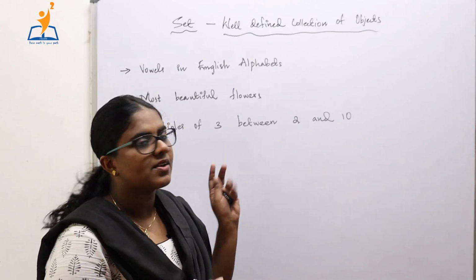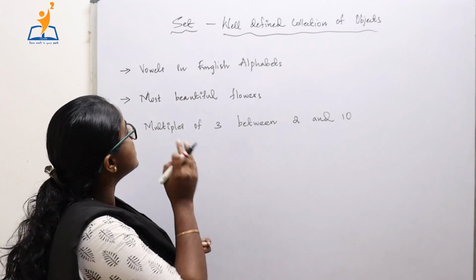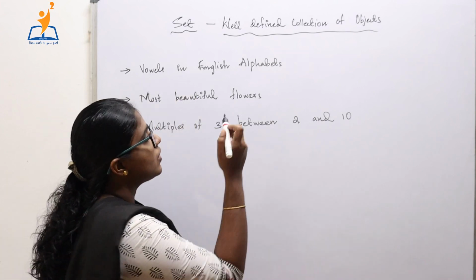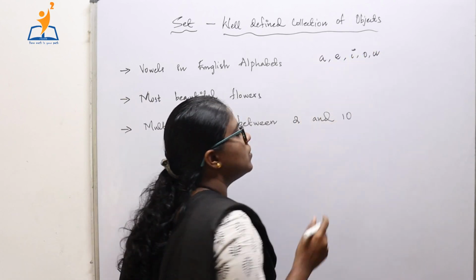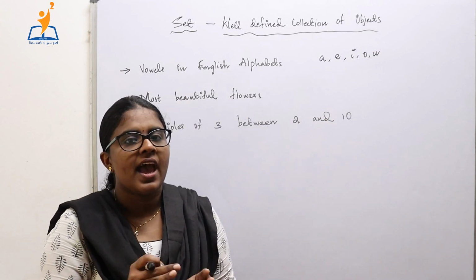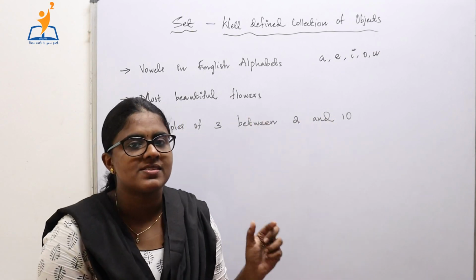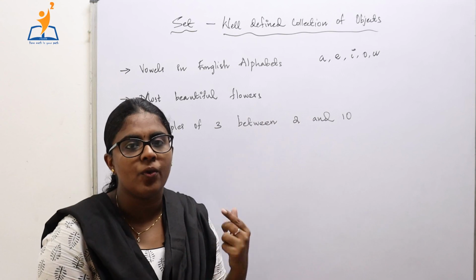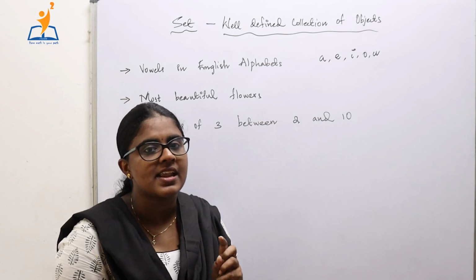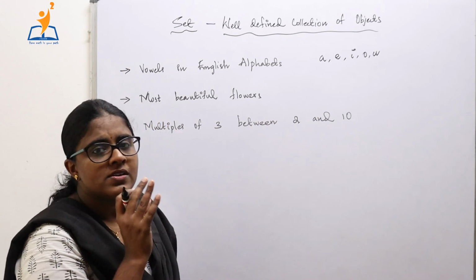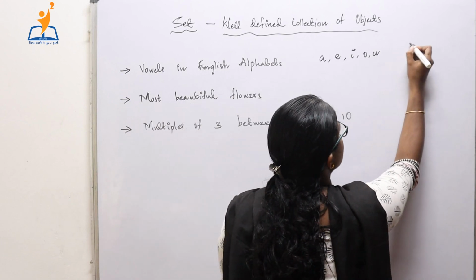Now we are going to check whether these collections are examples of a set or not. The first example is vowels in the English alphabet. We know that the vowels are A, E, I, O and U. This collection does not vary according to the interest of people. Always the vowels in the English alphabet are A, E, I, O and U. So this particular collection is well defined, and hence this is an example for a set. And now observe that sets are always represented using capital letters.